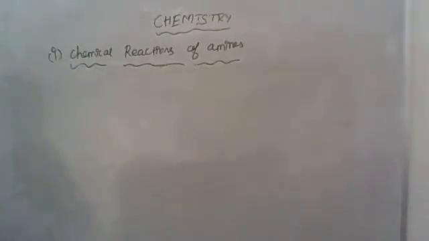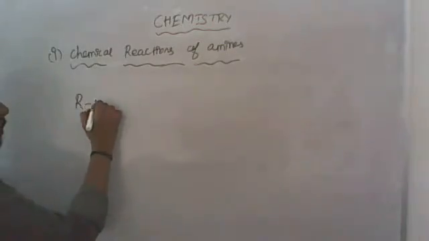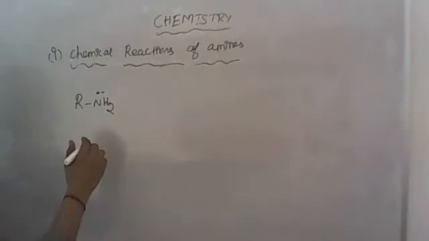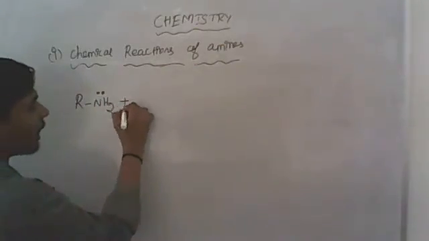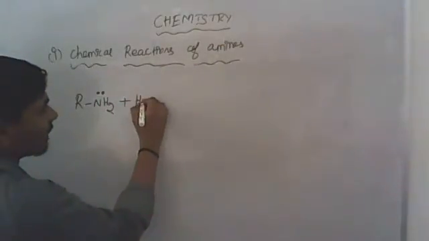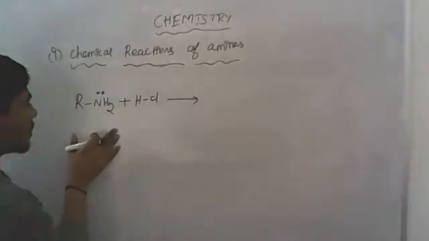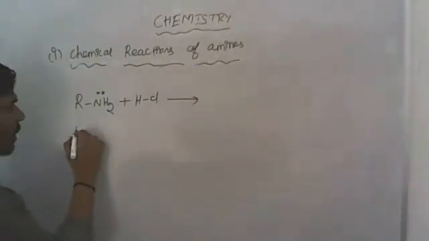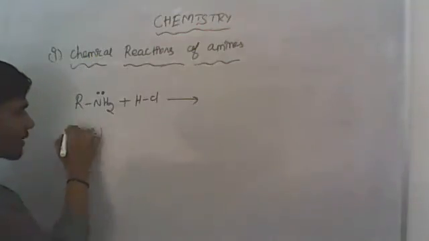Okay, see here, an amine, R NH2. It has a lone pair of electrons on the nitrogen atom. Now it's going to react with HCl. What does that mean? It is an amine. An amine has a lone pair of electrons and acts as a base. Yes or no? Yes, it is a base.